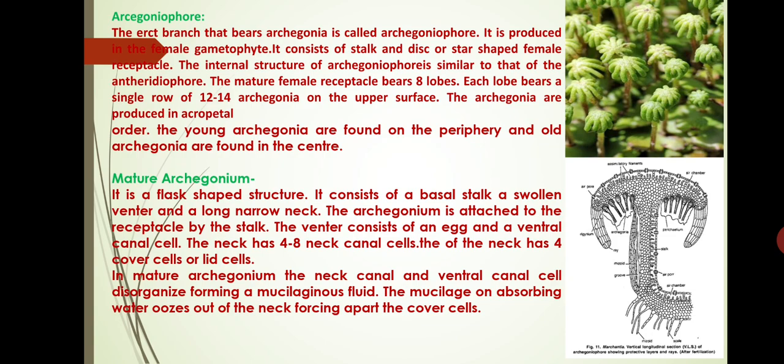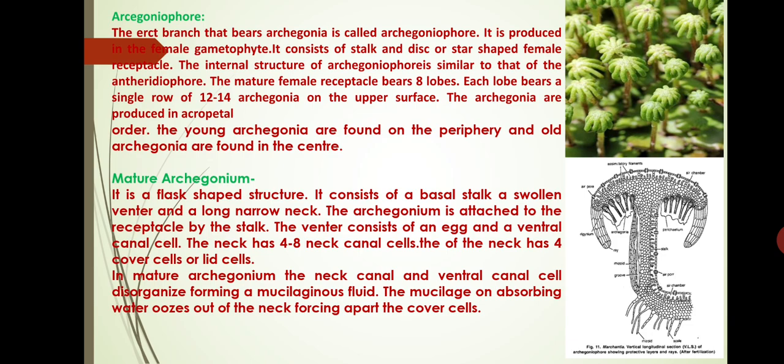The archegonium is attached to the receptacle by the stalk. The venter consists of an egg and a ventral canal cell. The neck has 4 to 8 canal cells. The neck has 4 cover cells or lid cells.